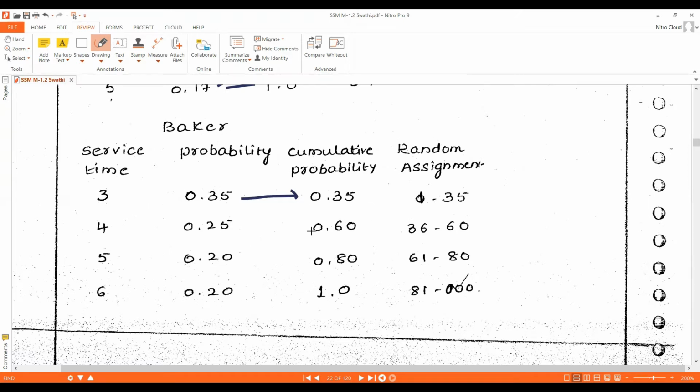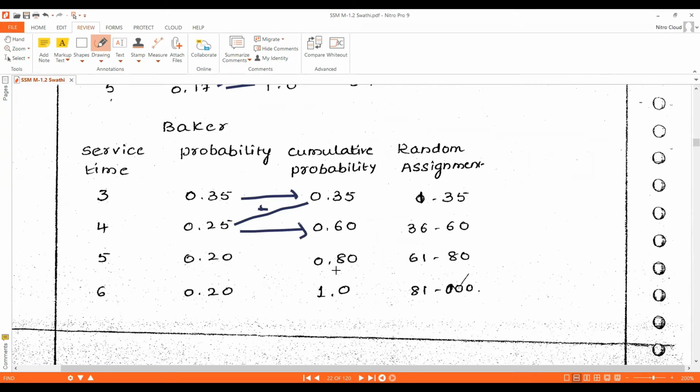Next, the cumulative probability. To calculate the next cumulative probability, it is the sum of the previous one's cumulative probability plus the present one's probability. So the sum of this and this gives the cumulative probability. That is 0.60. That is 0.35 plus 0.25, we get 0.60.